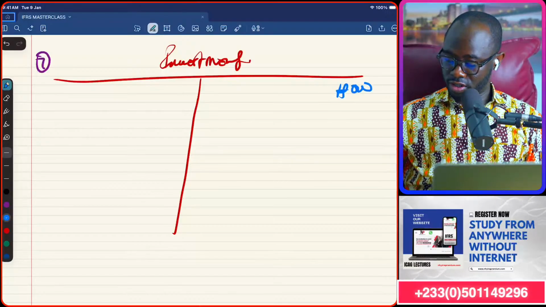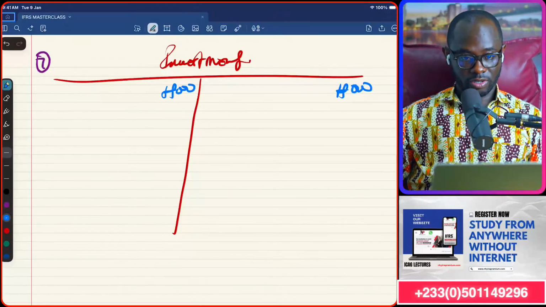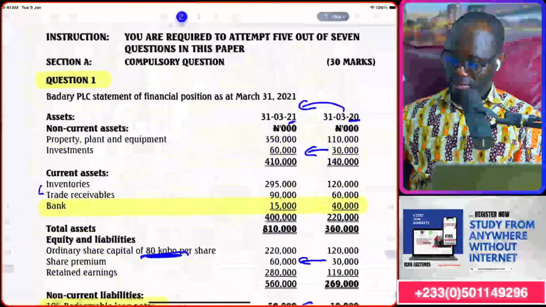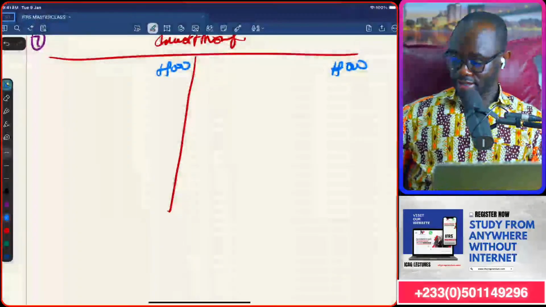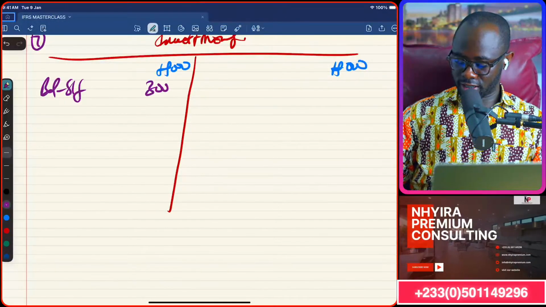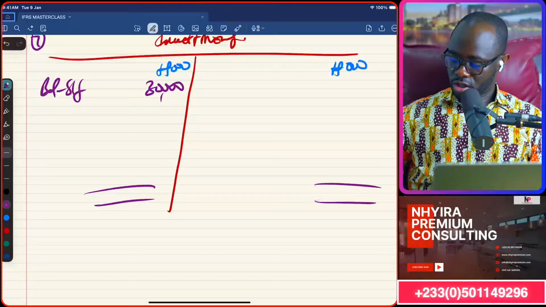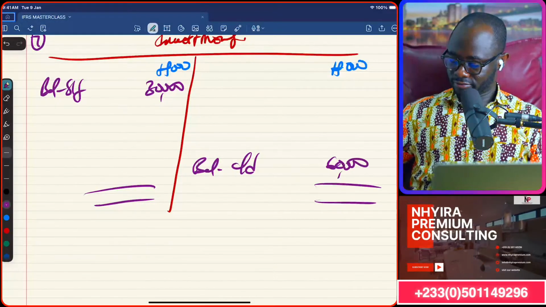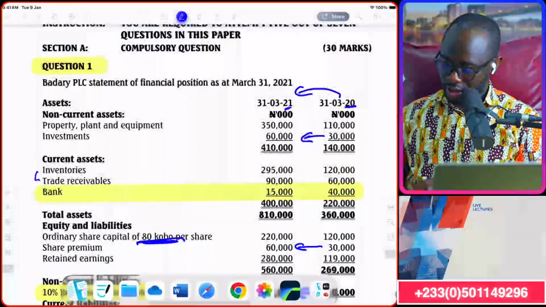Working 3 zeros up. Let's see. Go back up. Investment. Last year, 30,000. So balance brought forward 30,000. Balance carry down 60,000.